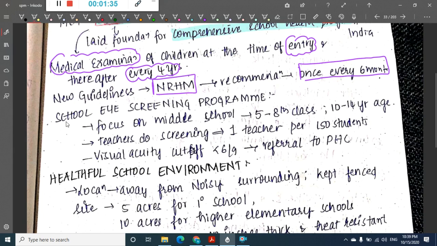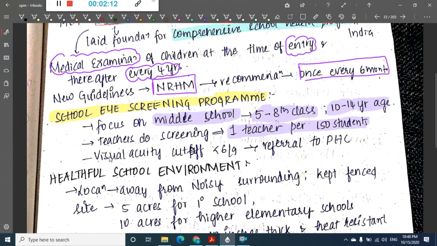Okay, then we have the school eye screening program. The focus of the school eye screening program is on middle school, that is 5th to 8th standard, which is 10 to 14 year old children. The screening is done by a teacher. One teacher should be available to screen 150 students for eyesight.